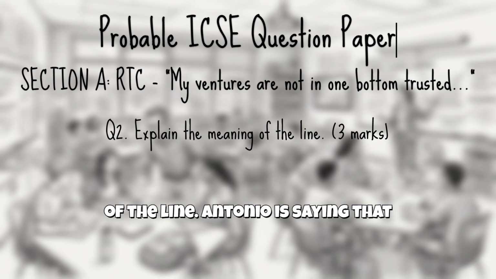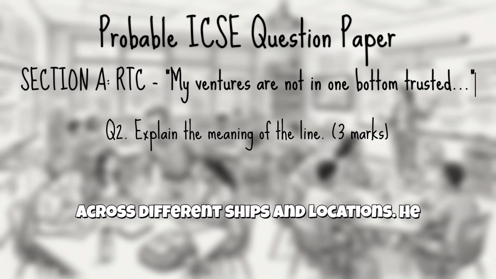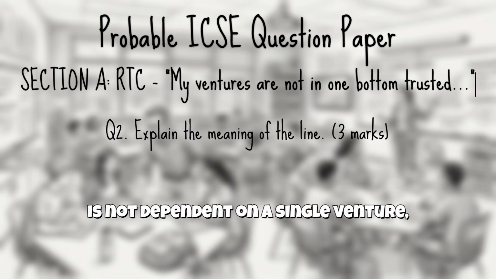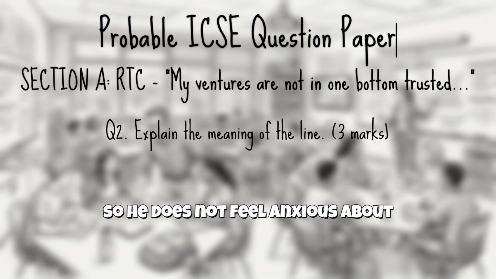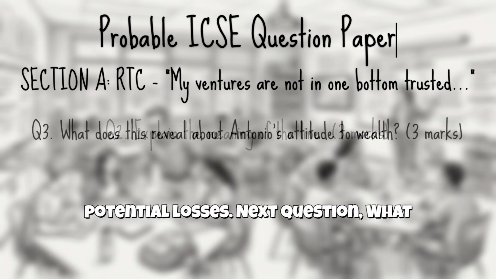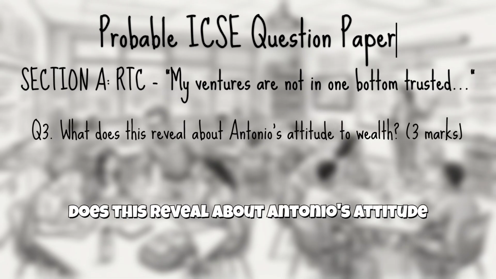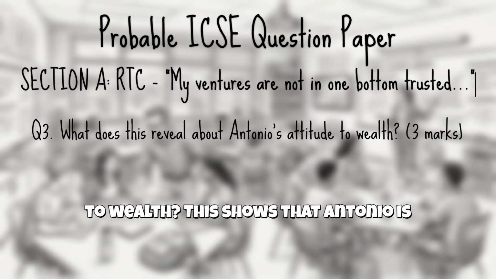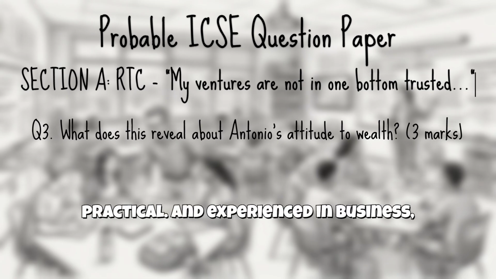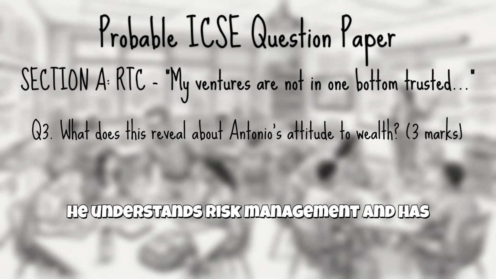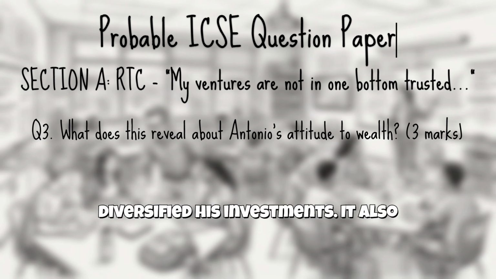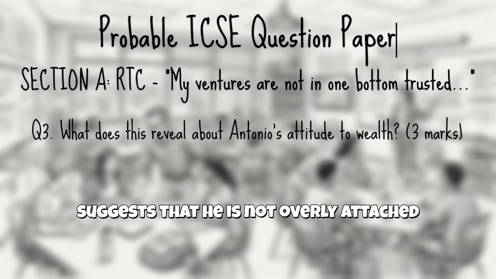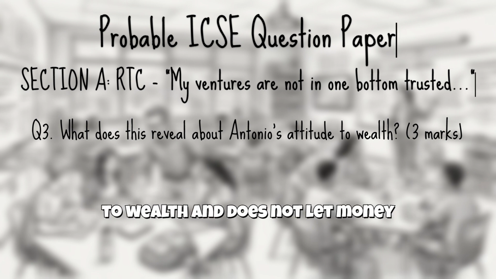Explain the meaning of the line. Antonio is saying that his business investments are spread across different ships and locations. He is not dependent on a single venture, so he does not feel anxious about potential losses. Next question. What does this reveal about Antonio's attitude to wealth? This shows that Antonio is practical and experienced in business. He understands risk management and has diversified his investments. It also suggests that he is not overly attached to wealth and does not let money control his emotions.